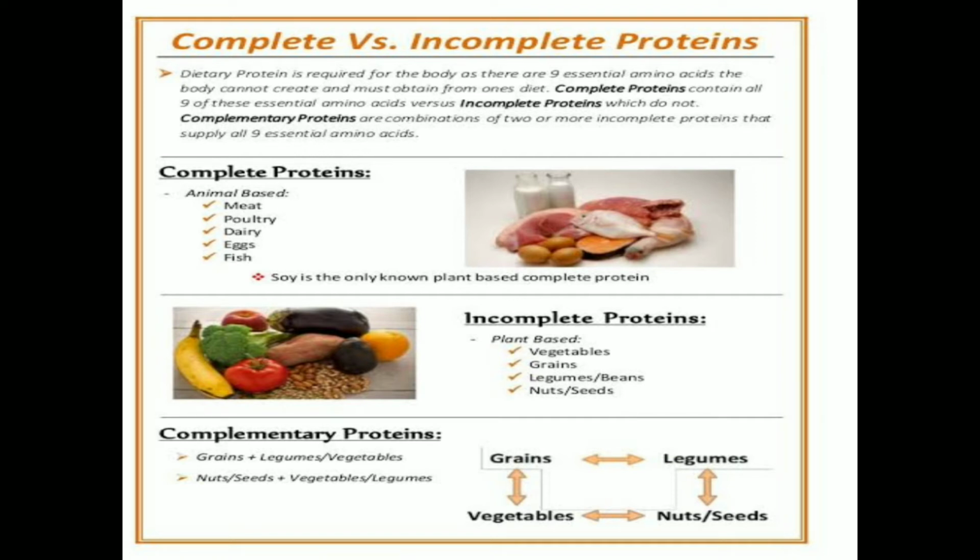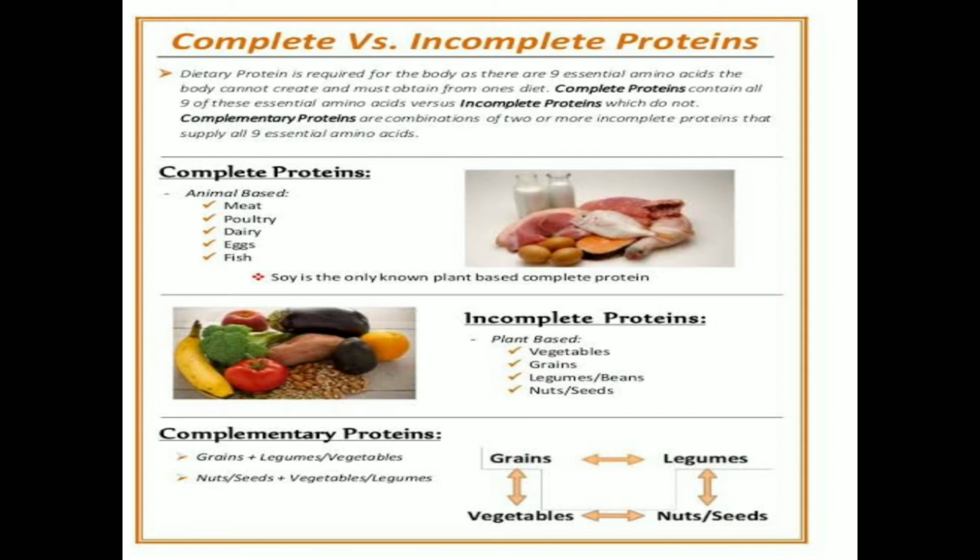Suppose you are eating 1 gram of protein; after digestion, the simplest form you get from that protein is amino acids. In amino acids we have some essential and some non-essential amino acids. Essential amino acids are those that cannot be synthesized inside our body.